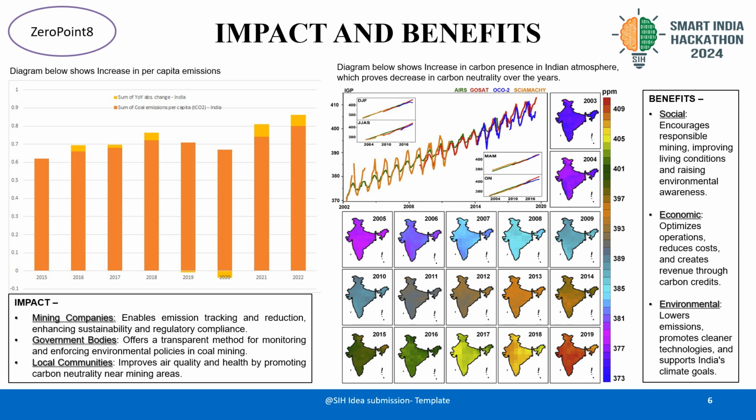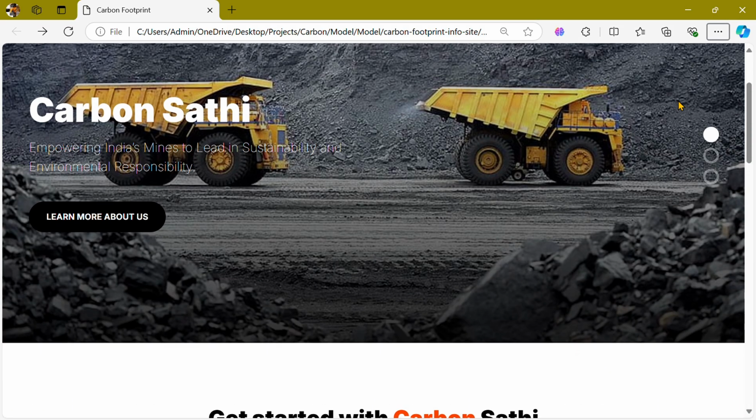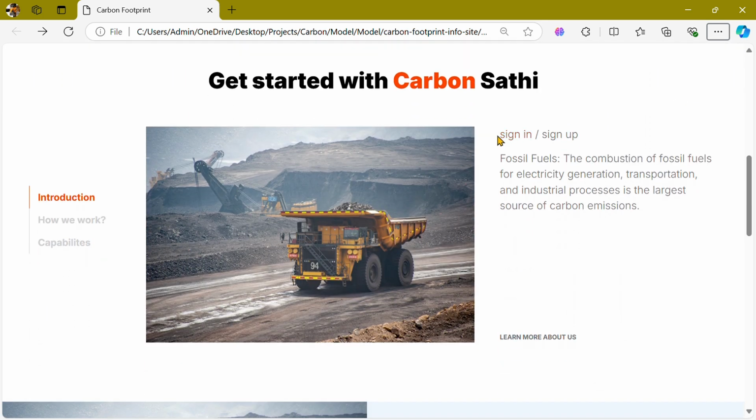It also contributes to job creation. Focusing on emission reduction and renewable integration can create new opportunities, especially in the renewable energy sector. As well as it contributes to industry leadership in sustainability. Mines that adopt Carbon Sathi take a proactive step in leading the industry towards more sustainable practices. So, the prototype that we have made illustrates the implementation part of the problem statement.